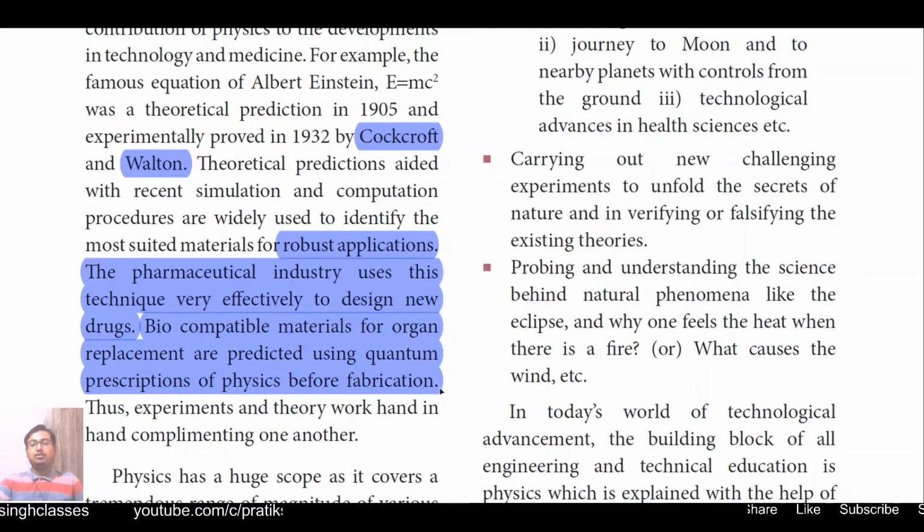You might have seen that there are some people who are handicapped. For them, prosthetic limbs are attached. Those are made of some compatible material. First, those materials are fabricated with the help of quantum prescriptions of physics, and then they are used.